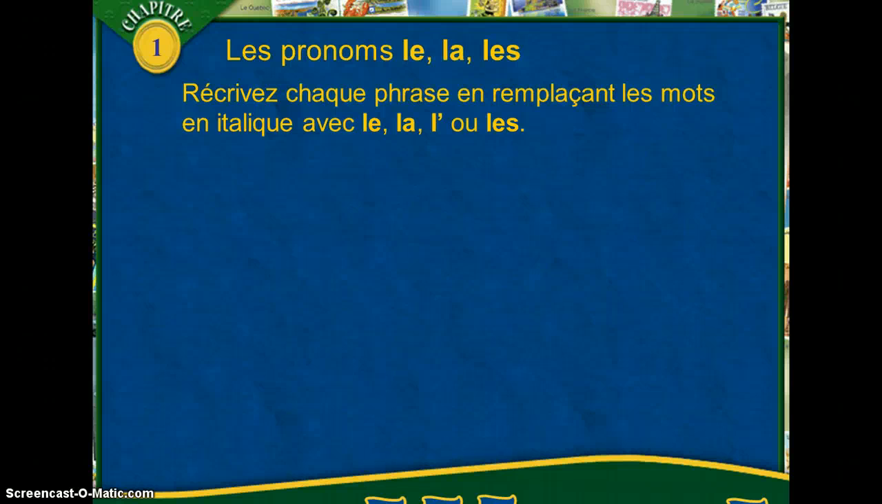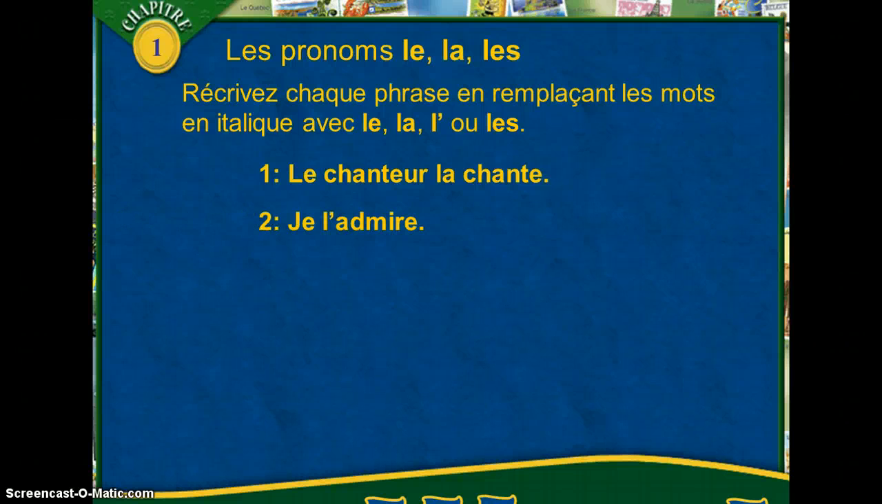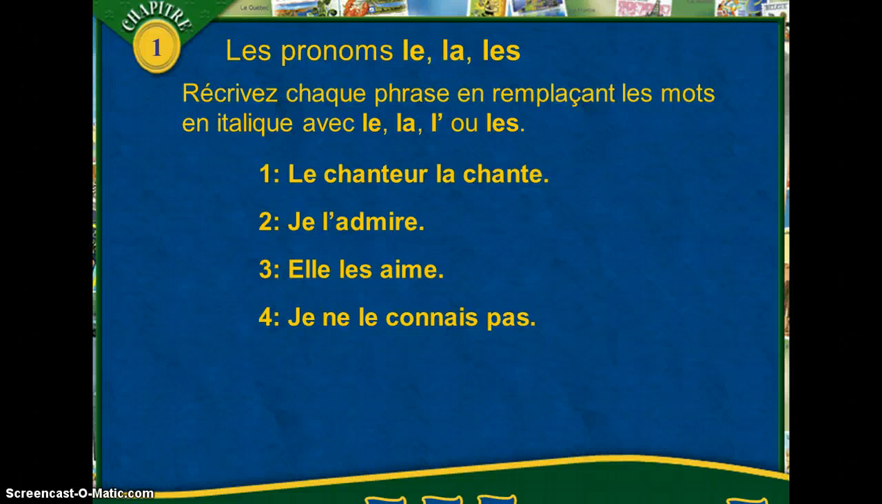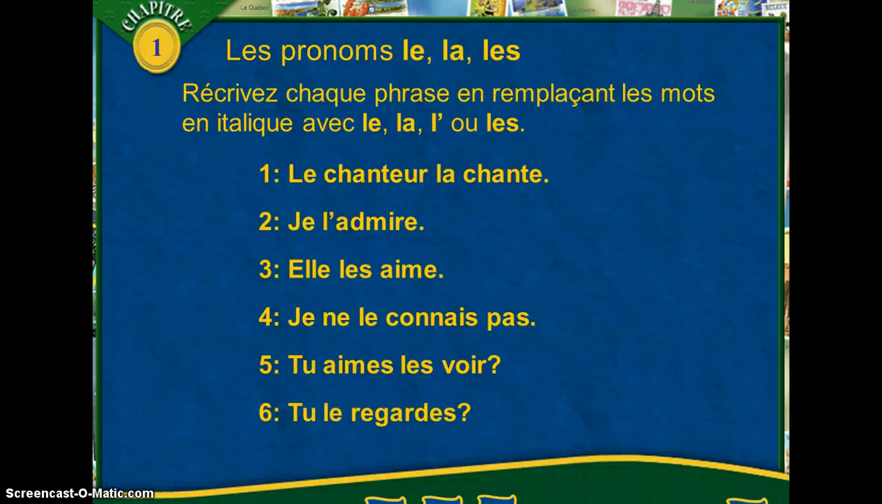So here are the answers to the sentences that you have rewritten. Le chanteur la chante, singing the song. Je l'admire. Elle les aime. Je ne le connais pas. Tu aimes les voir. And tu le regardes. So here I want to show you that we have the verb plus the infinitive. Do you like to see them?